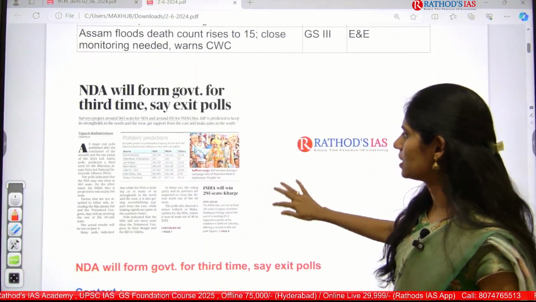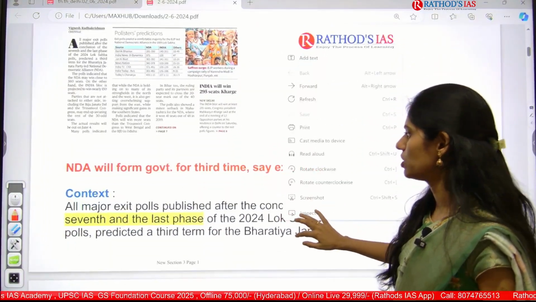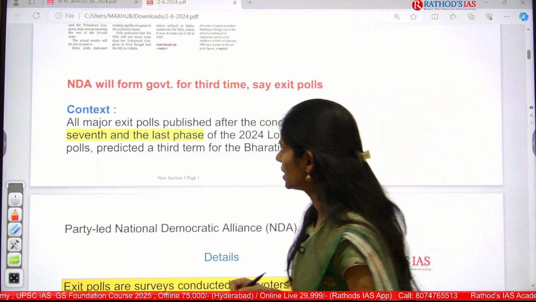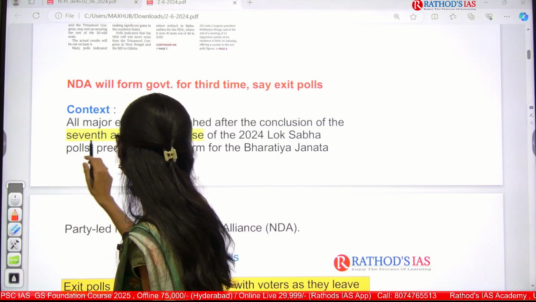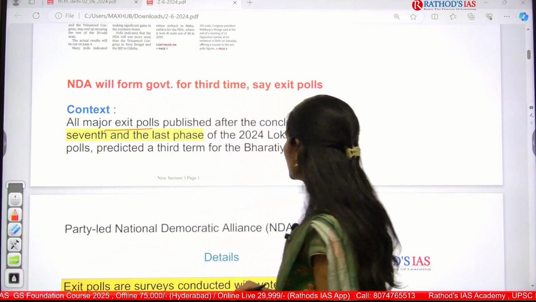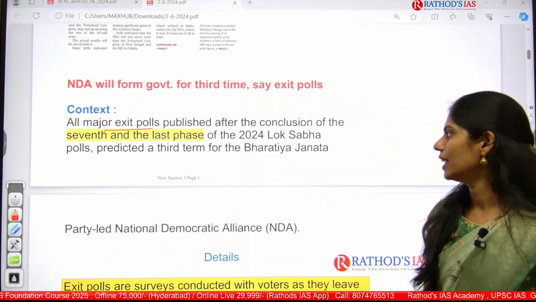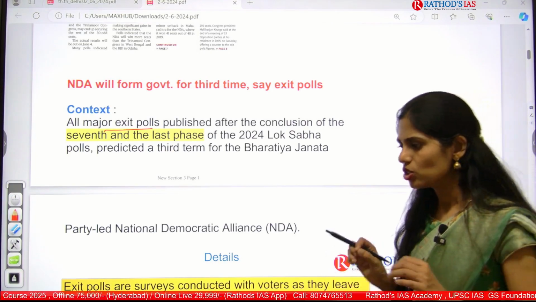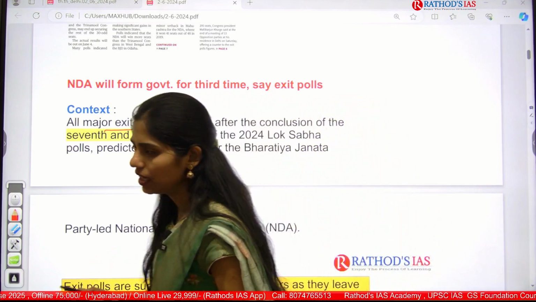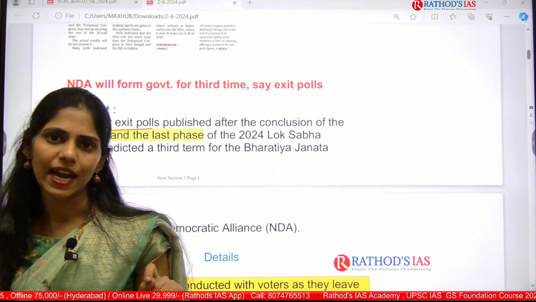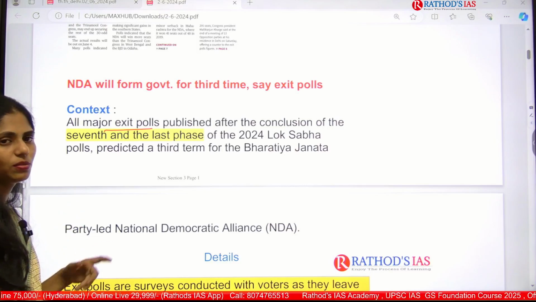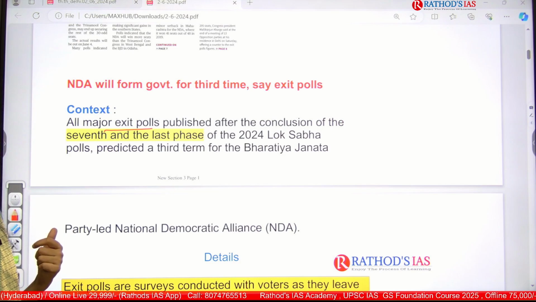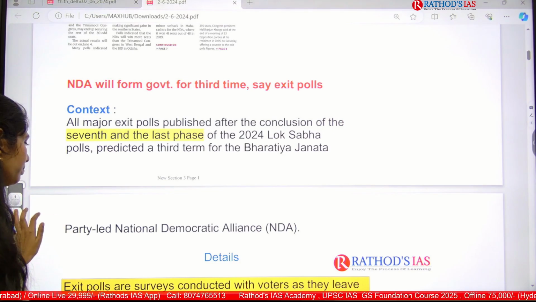As I said, this is important from your polity point of view, which comes under GS paper 2. If you see the context, it says that all major exit polls were published after the conclusion of the 7th and last phase of the 2024 Lok Sabha elections. So the Lok Sabha elections have been done and now exit polls have been released. In that exit poll, they are predicting that for the third time also the BJP is going to come into power.